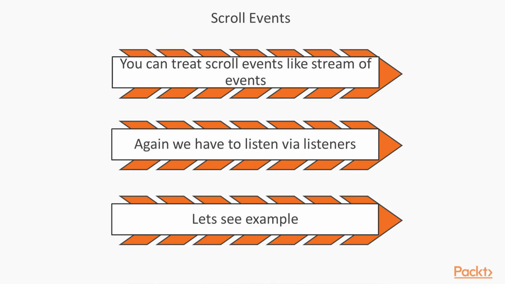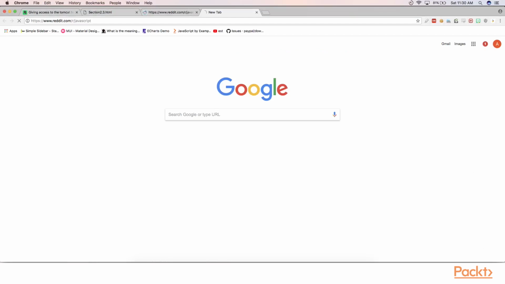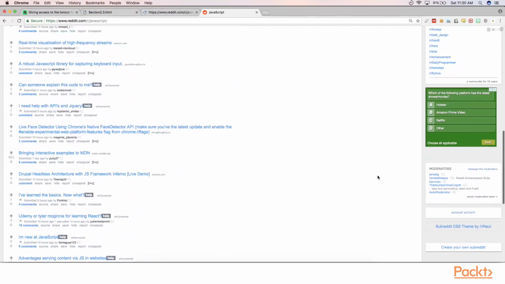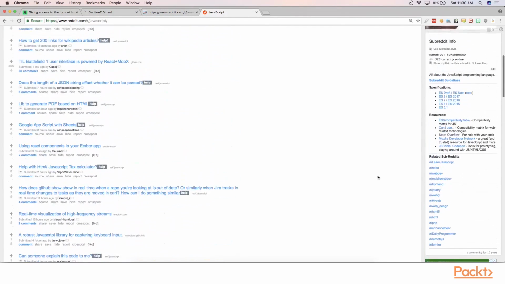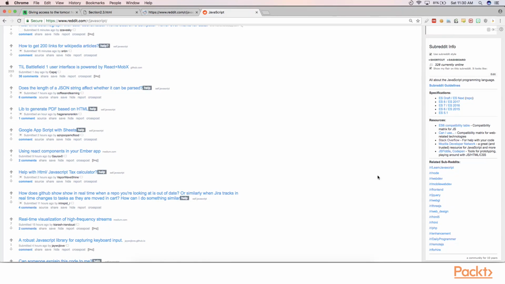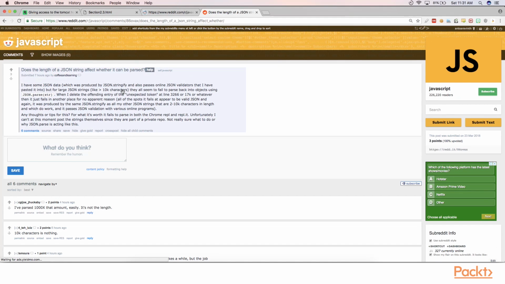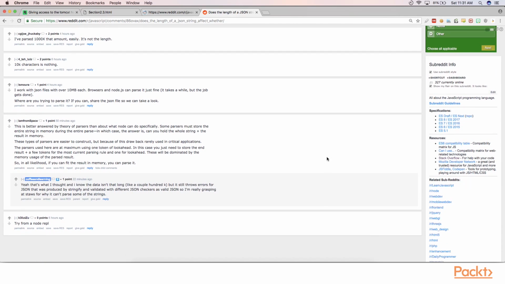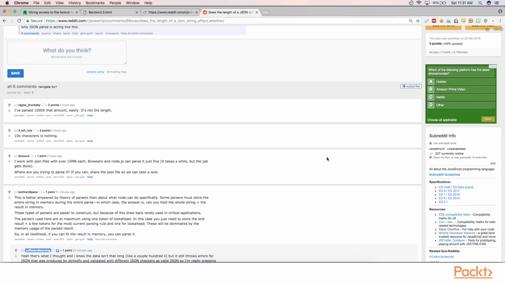Okay, so let me go and open up Reddit JSON file. Okay, so Reddit JavaScript. Now when the user scrolls, there is a bunch of events, in the sense it's completely different from the other events like click. For example, when you click on this particular link, there is only one information of that click event passed on to your listener. However, when the user scrolls up and down, the move up or move down event keeps on being pushed onto your event listeners. So please consider scroll up or scroll down as a stream of events that would be coming to the event listeners.